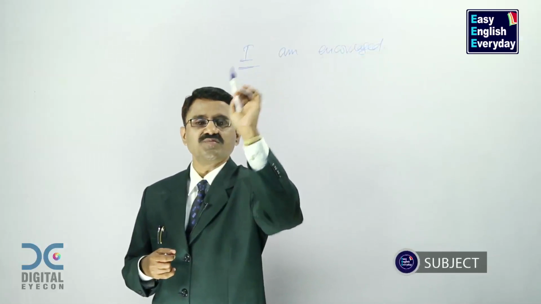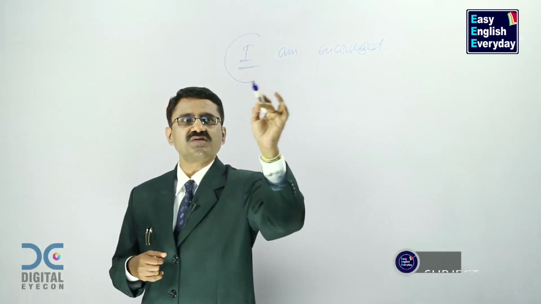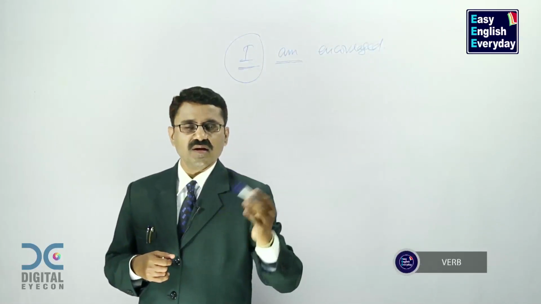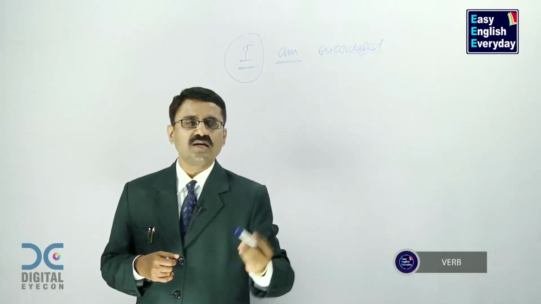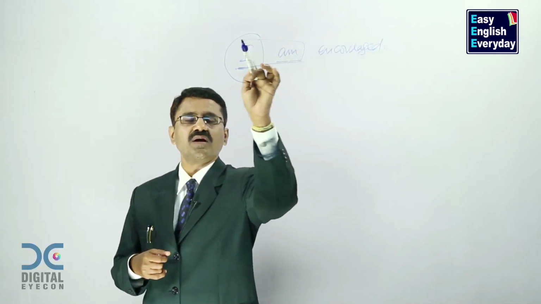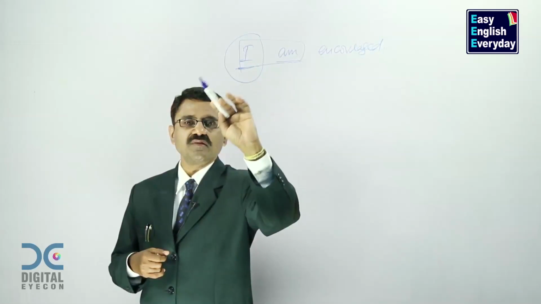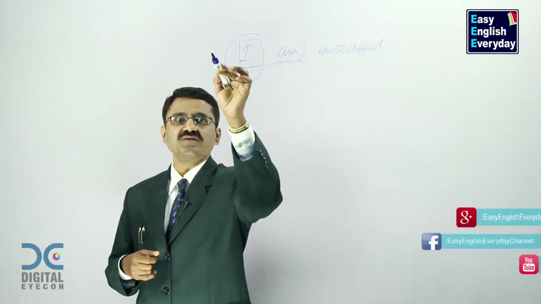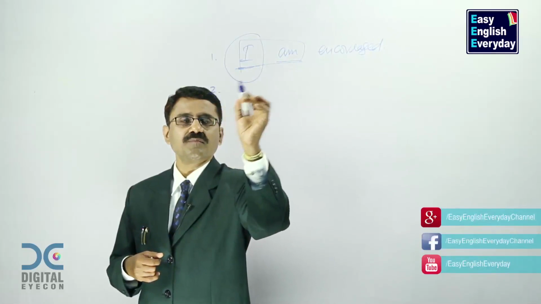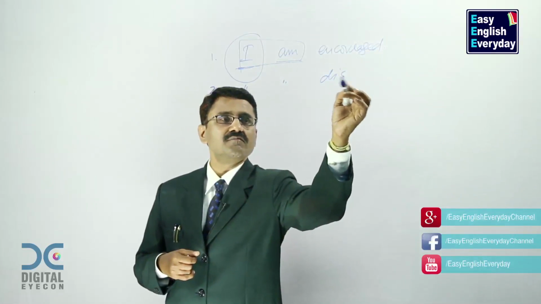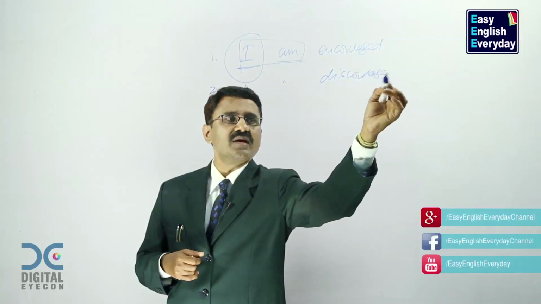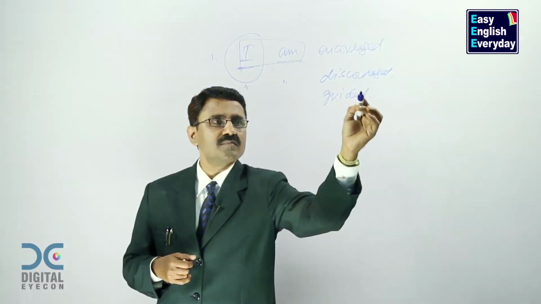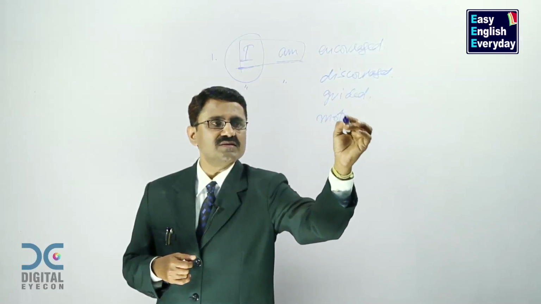This is a subject, first person, singular, and this is called a verb in English grammar, or you can call it a technical word. These two come together. It goes only with I and it indicates present tense. Now see these sentences. I am encouraged. I am discouraged.